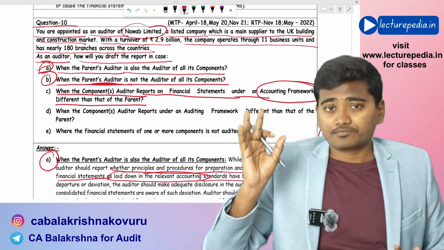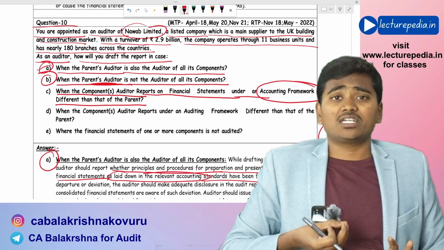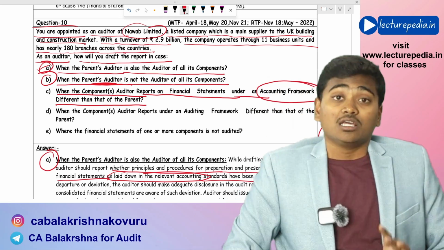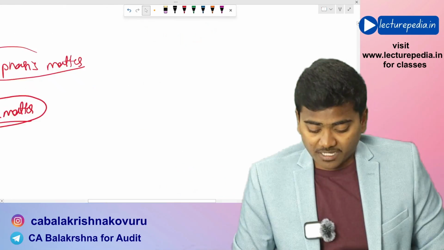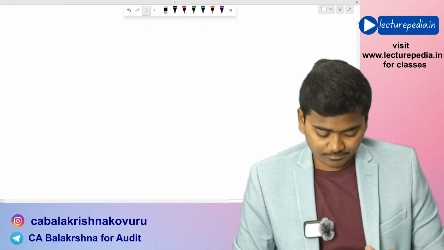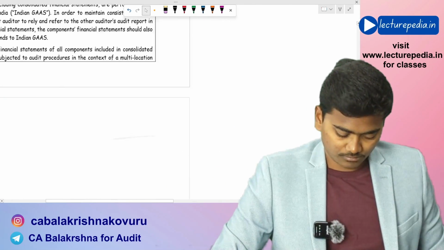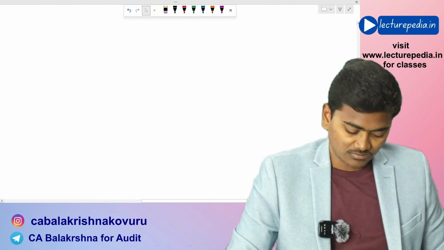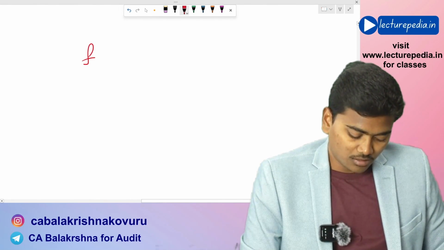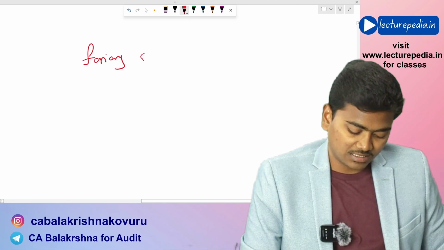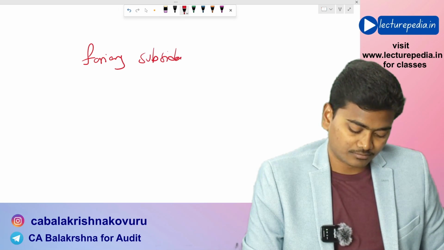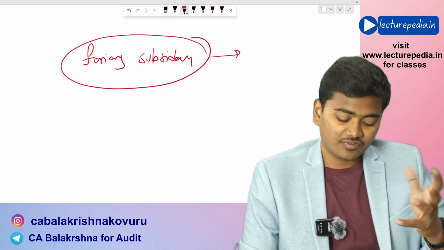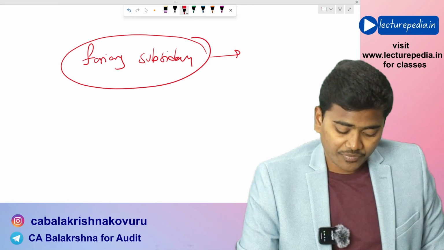In that case, the auditor of consolidated financial statements has two options. First option is, the foreign subsidiary has prepared its financial statements as per some other GAAP.